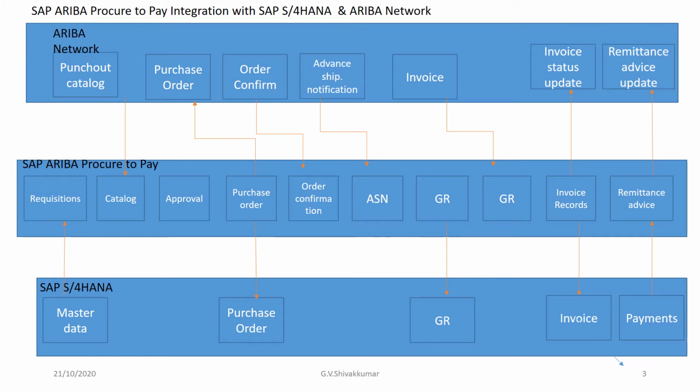Once the ASN is done, we trigger the GR, and the GR document is updated in the SAP S/4HANA system also, which again triggers the further process of invoicing, and the invoice will be updated in all the three systems. So the invoice status is finally updated in the Ariba Network as well as SAP S/4HANA. Once the invoice verification happens, the payment is triggered, so the remittance advice is sent to Ariba Procure to Pay, and in the Ariba Network we have updated the remittance advice.